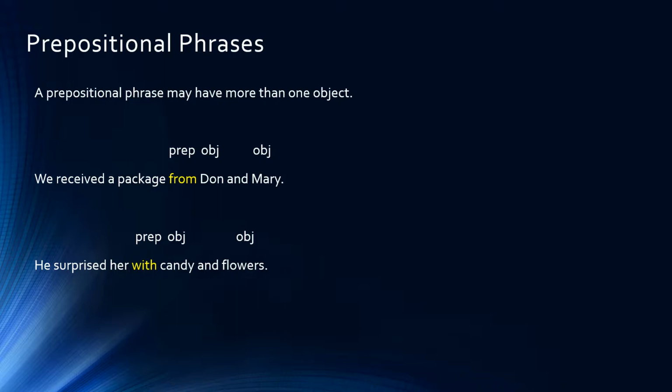The second sentence: he surprised her with candy and flowers. So again, the preposition with is followed by a compound object, candy and flowers. So a prepositional phrase may have more than one object, but everything that is giving sense to the preposition is included in the prepositional phrase.